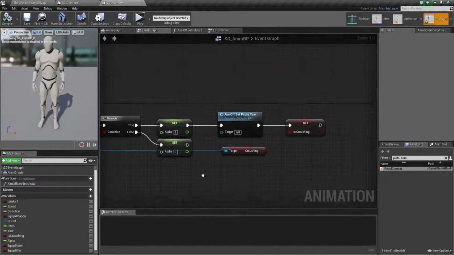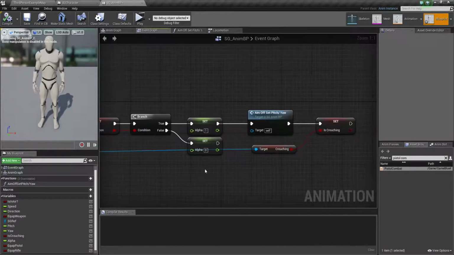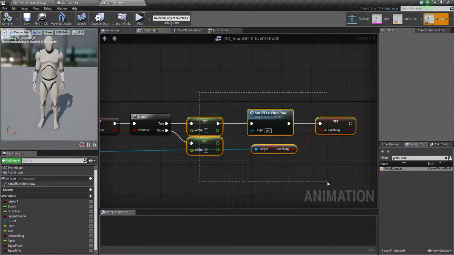So how can we check it over here? If equipping is true, okay, so it will quickly go into here, but here we need to check something.